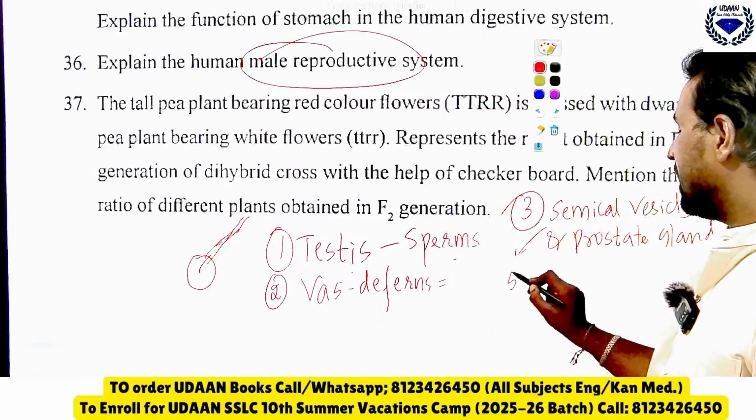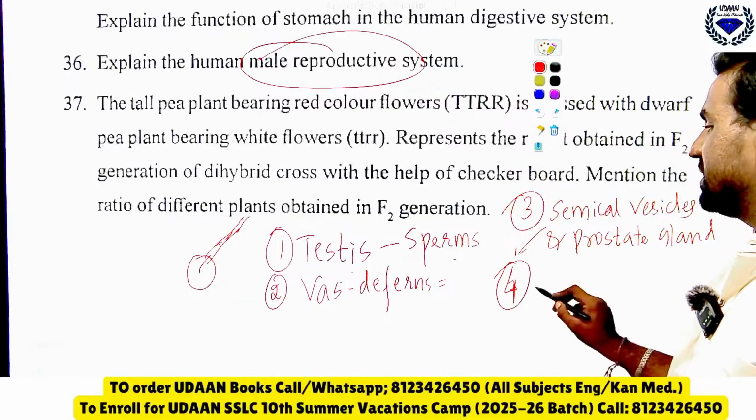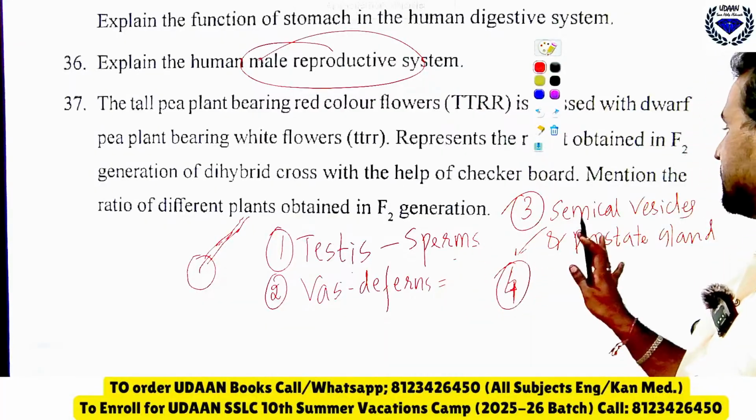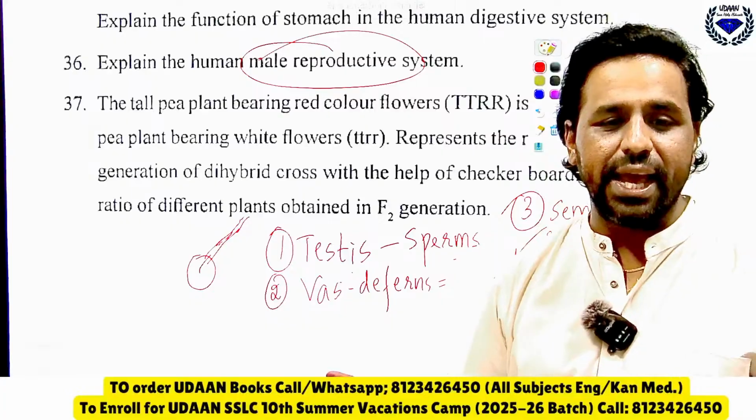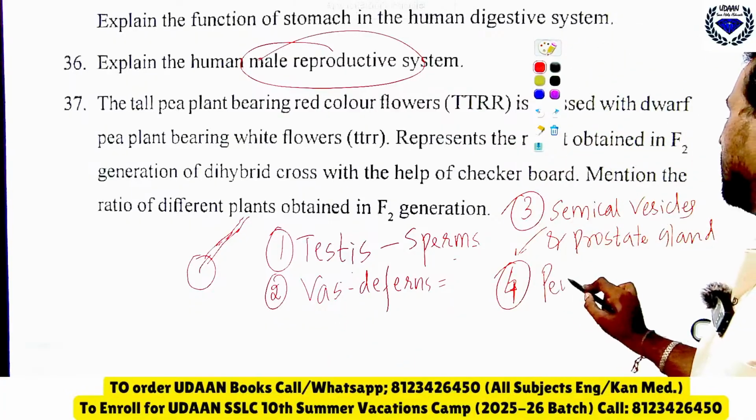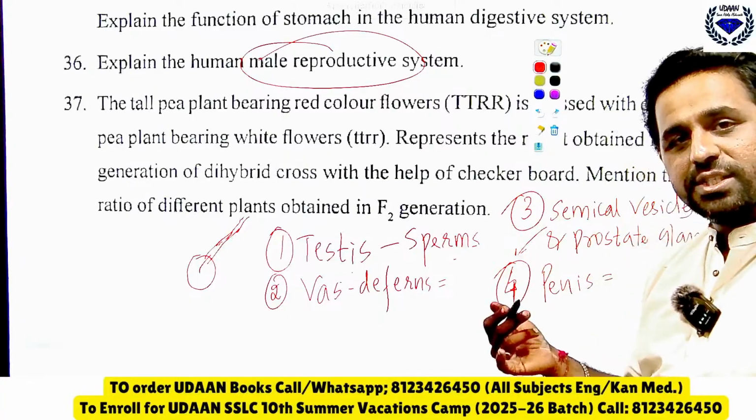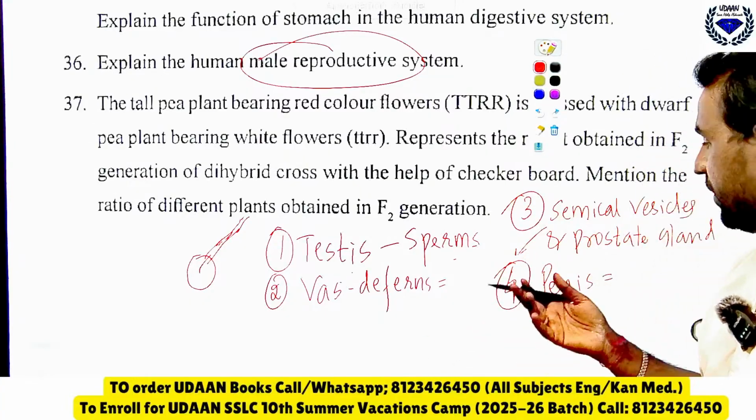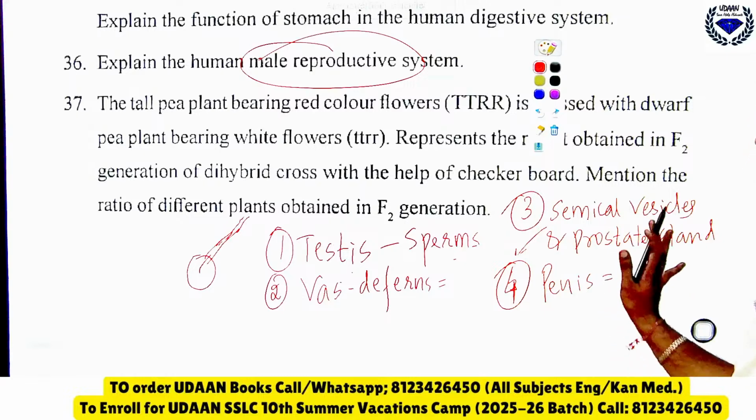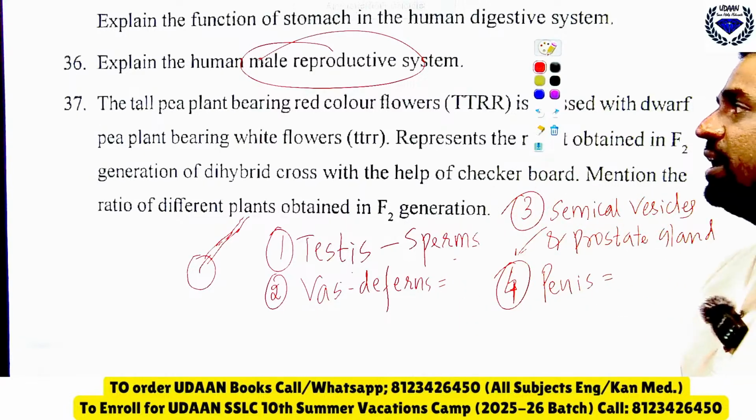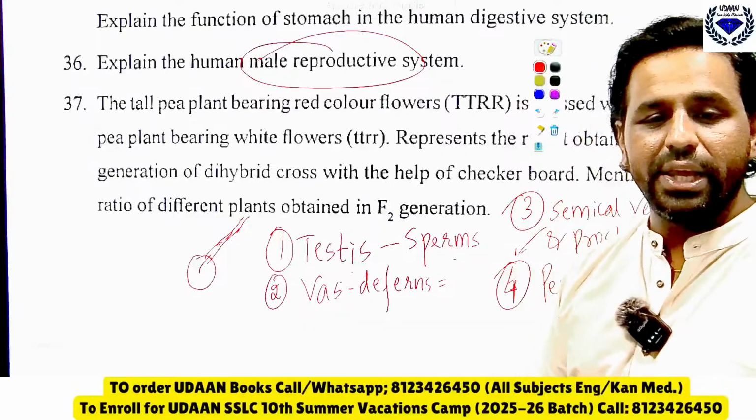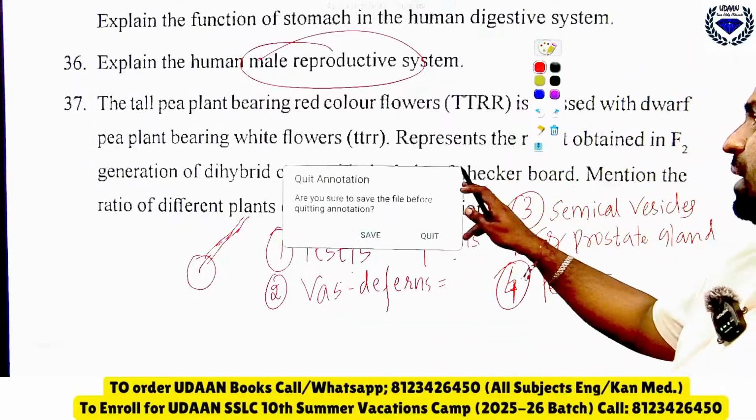Then the last part you can see here: testes done, vas deferens done, seminal vesicle and prostate gland done. Then the last part is what? The penis. It will help in the transport of the sperm into the body of the female. That will be done by this penis. So these are all the structures you should write when it comes to examination. For 3 marks, this is a question that has come many times.